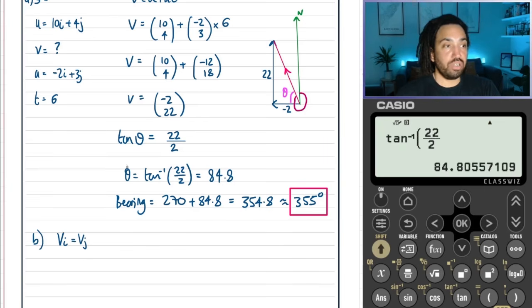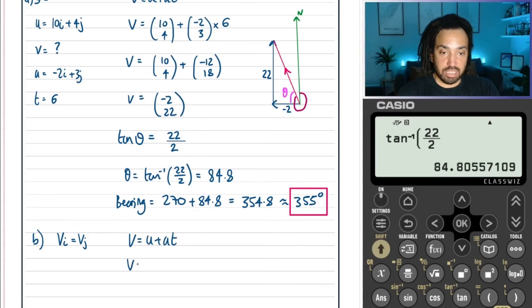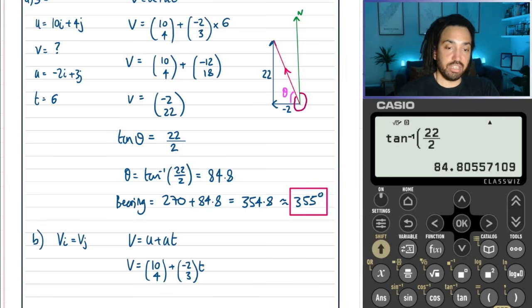And if we look at our velocity equation again, we have that velocity is equal to u plus at. And velocity is therefore equal to (10, 4) plus (-2, 3)t.